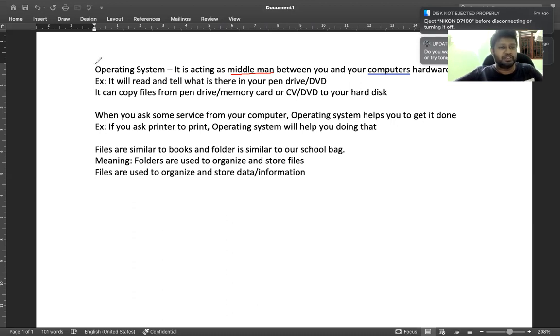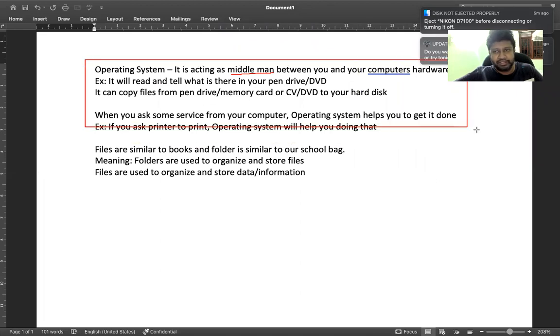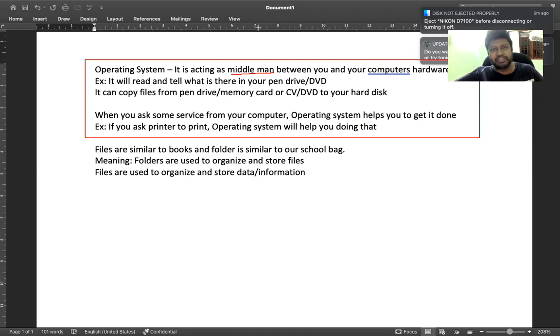So please write this down. I'm going to mark it in a rectangle. You can also mark this as a special thing and write it down in your book. It's a very special point. Please write it down in your book.